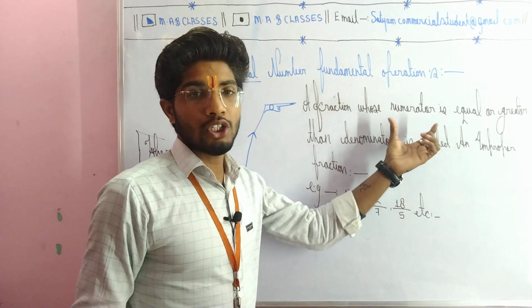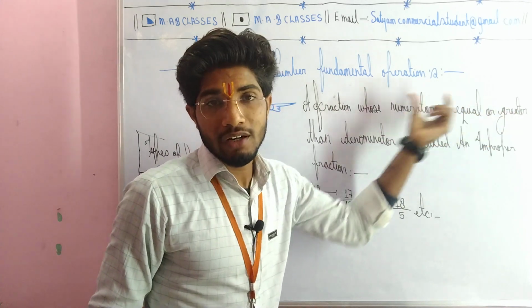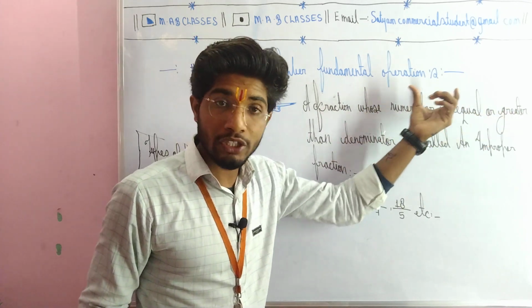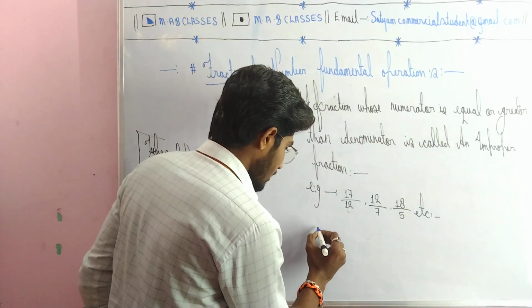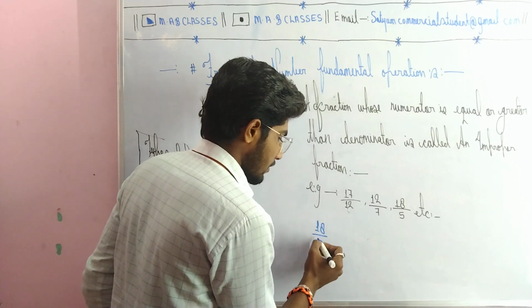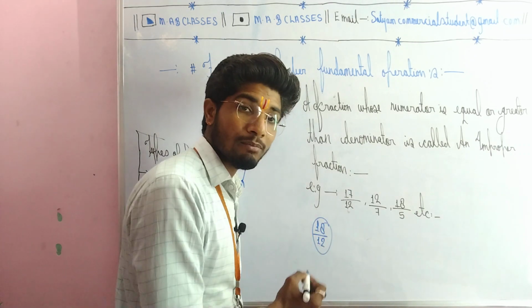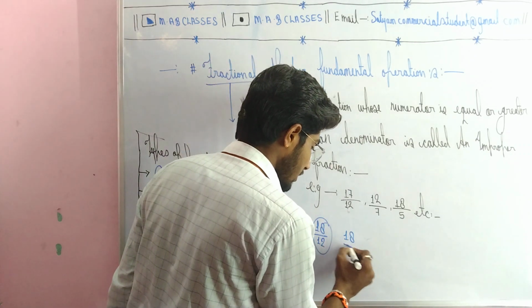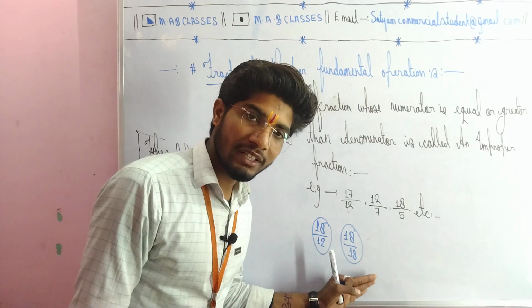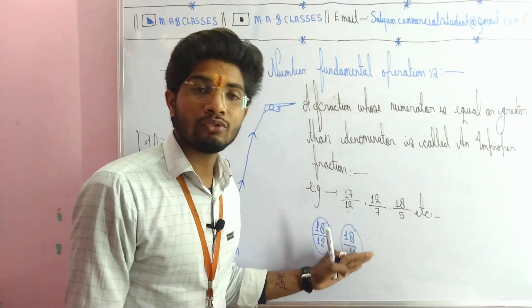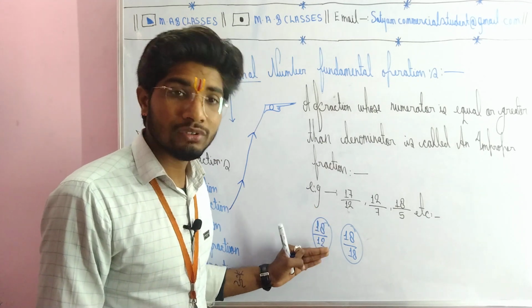A fraction whose numerator, I already told you what a numerator is, is greater than or equal to the denominator is called an improper fraction. It means your numerator is greater and the denominator is smaller. This is called an improper fraction. And if your denominator and numerator are both equal, this is also known as an improper fraction. Whenever your numerator is greater than the denominator, it is also called an improper fraction.